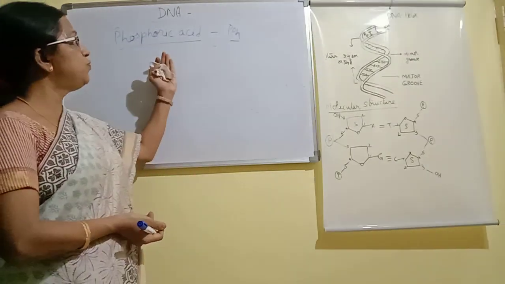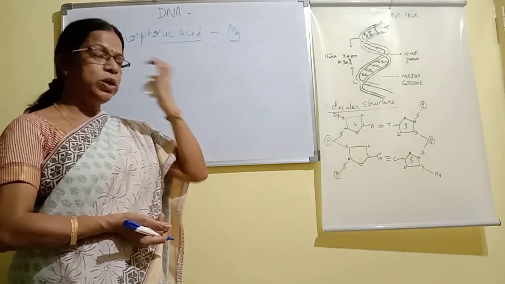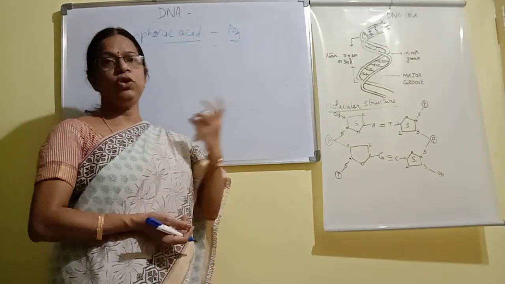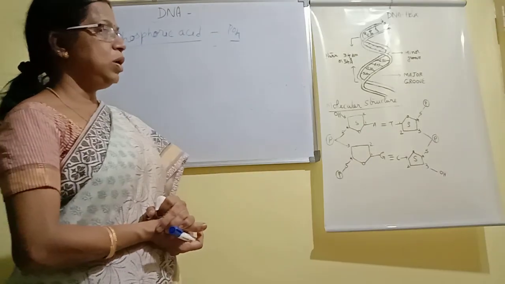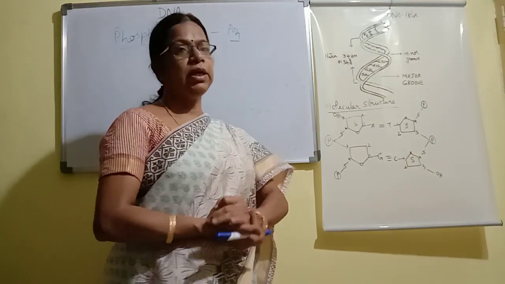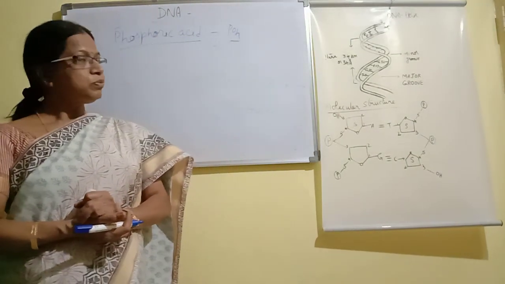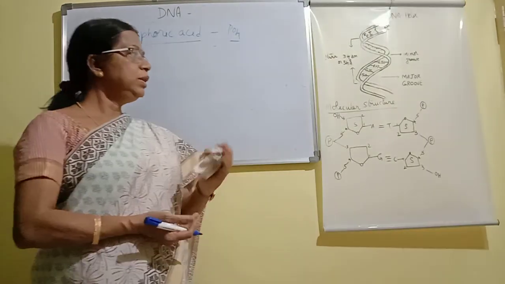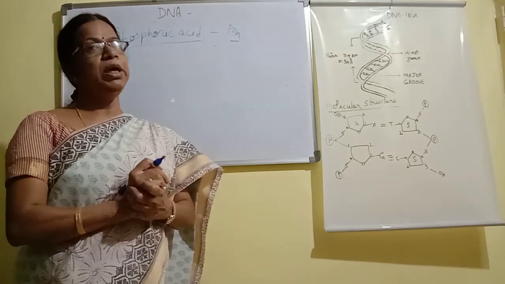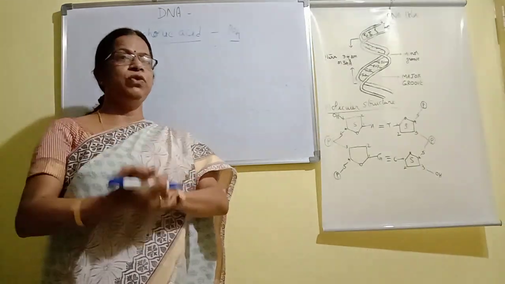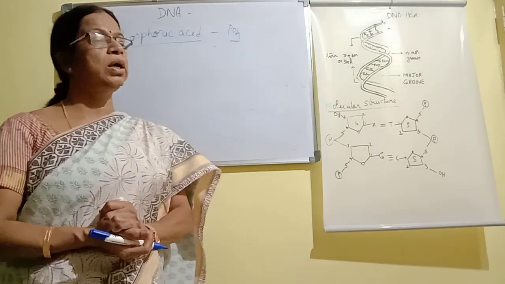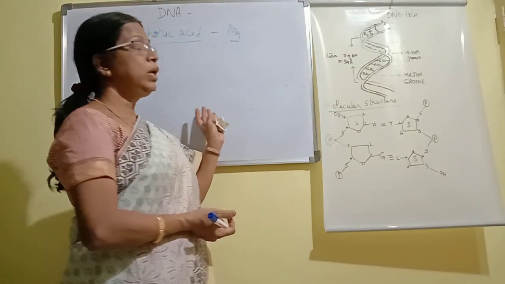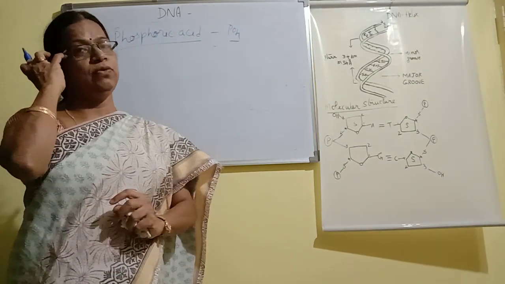And this phosphate is attached to the sugar with the help of the ester bond. Now all three together form the unit of nucleic acid or DNA, that is called a nucleotide. So a nucleotide has a nitrogen base, sugar and phosphate.